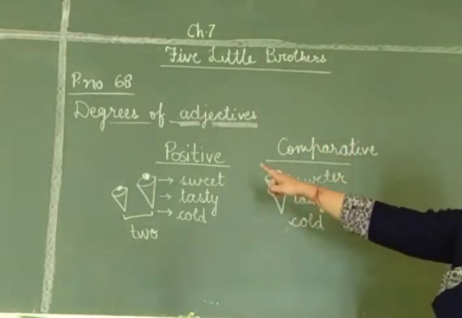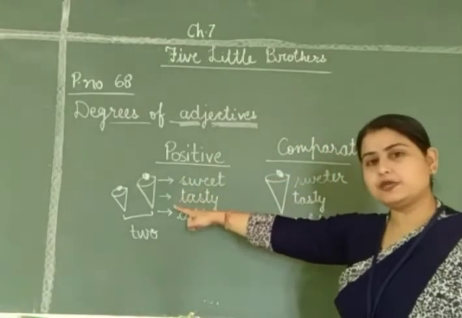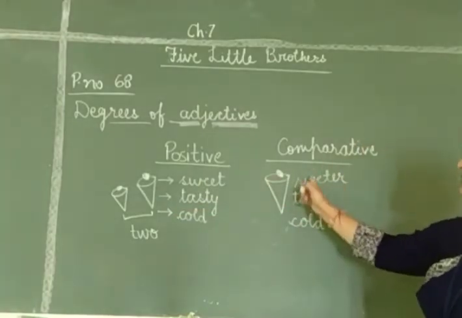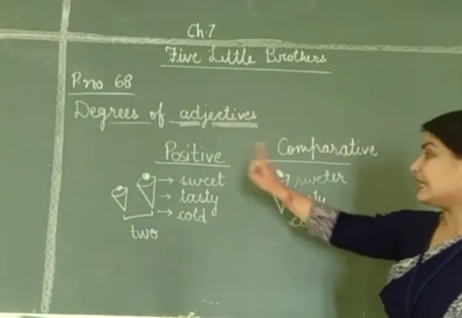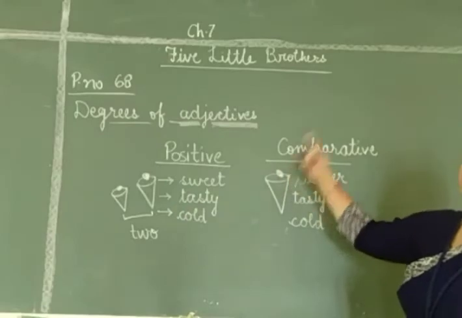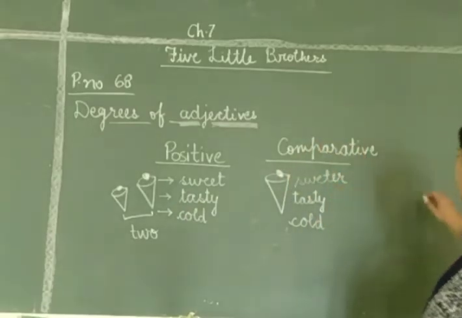Okay, so here positive means sweet. ये sweet है and this ice cream is sweeter. That means इस आइसक्रीम से ये आइसक्रीम मीठा है.